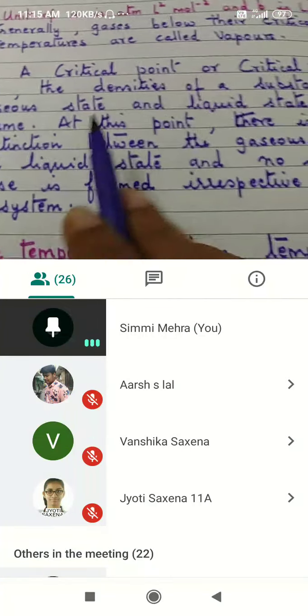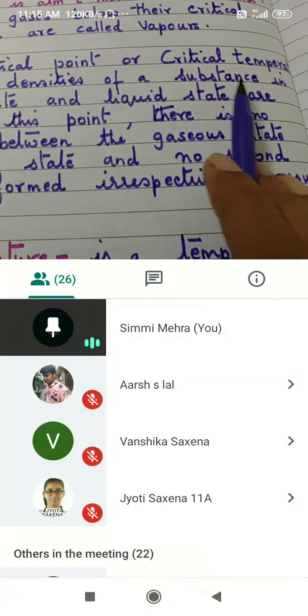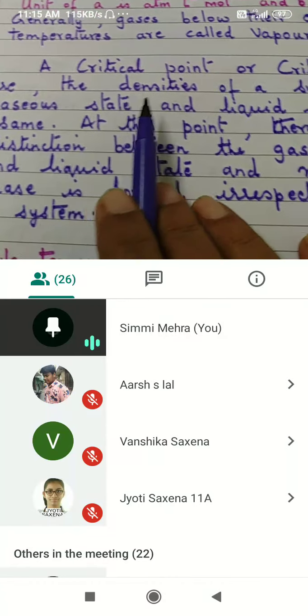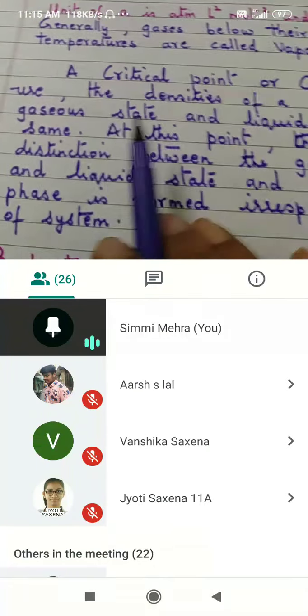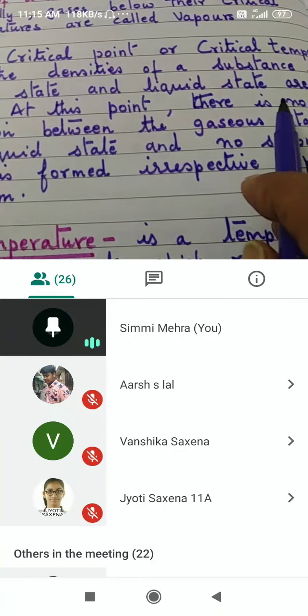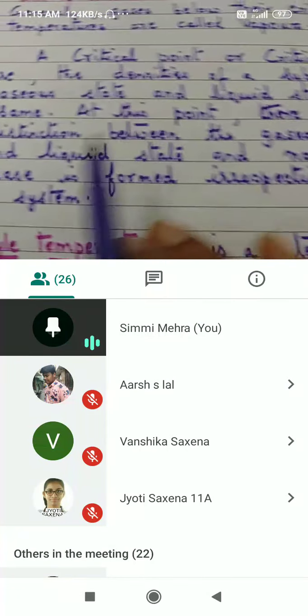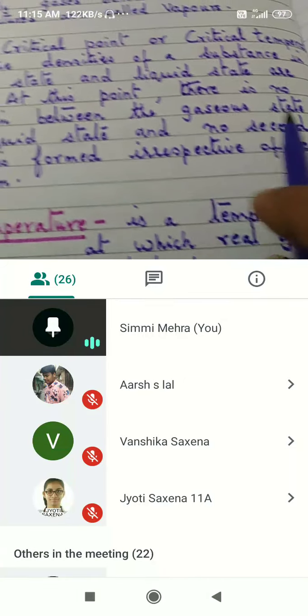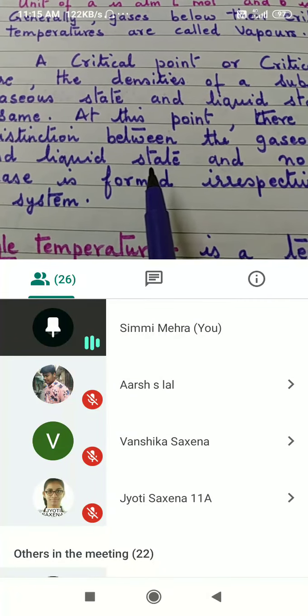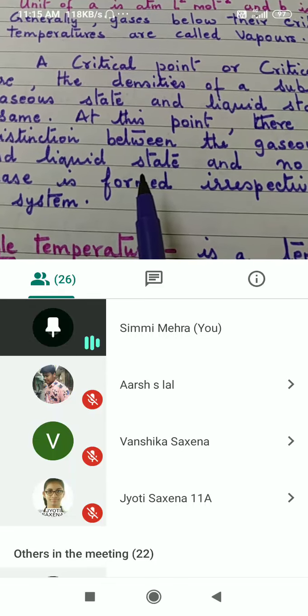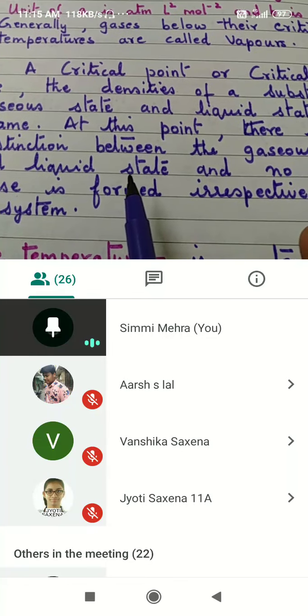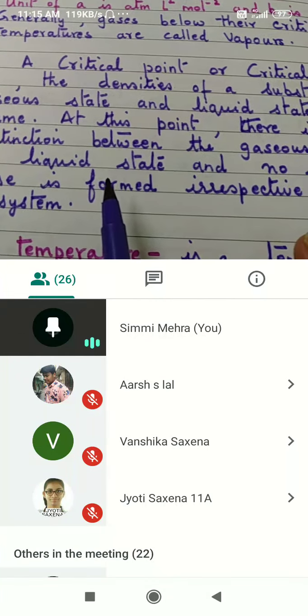Yes, all right. Now, at a critical point or critical temperature, the densities of a substance in gaseous state and liquid state are the same. At this point, there is no distinction between gaseous state and liquid state. Why? Because some molecules have already started changing into liquid phase and gaseous molecules are also present.